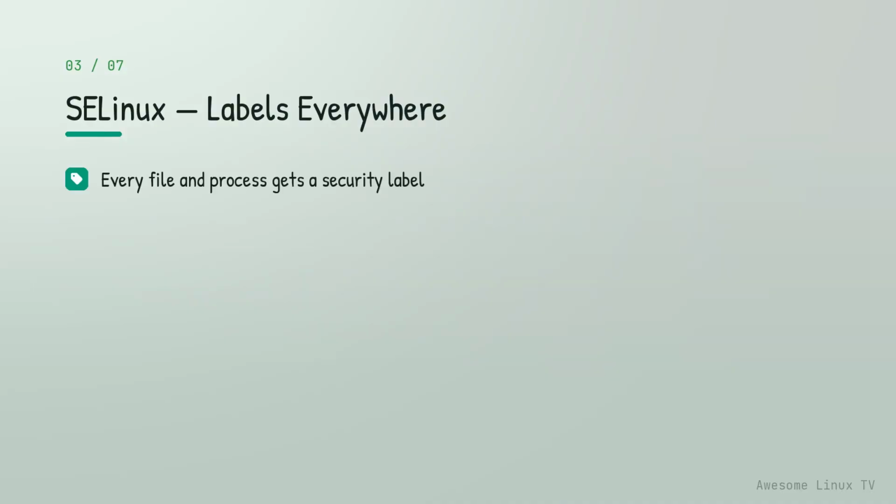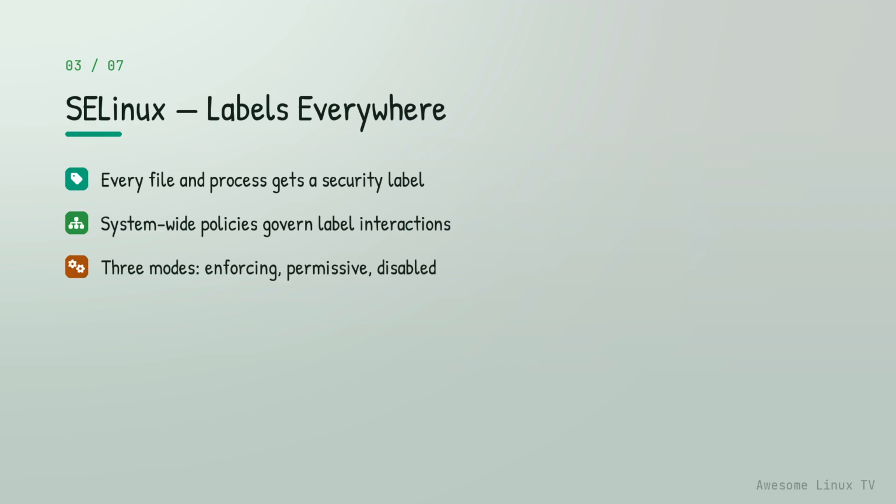SELinux was originally developed by the NSA and ships as the default on Red Hat, CentOS, Fedora, and their derivatives. The core mechanism is labeling. Every file, process, directory, and network port gets a security context, something like system_u:object_r:httpd_t. A policy then defines which labels are allowed to interact. So if your web server runs as httpd_t, the policy spells out exactly which file types it can read.